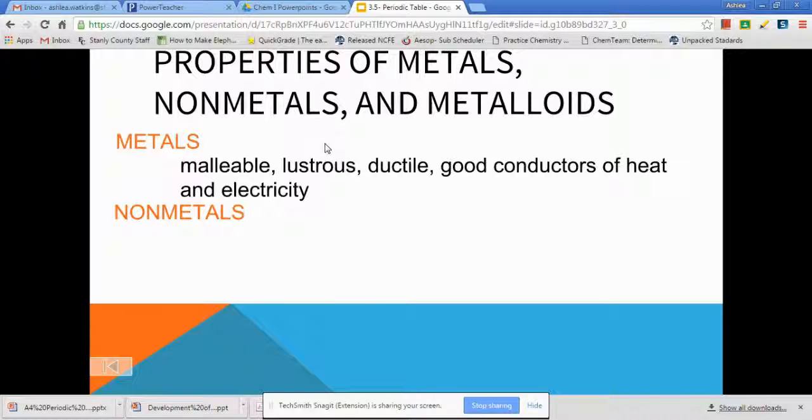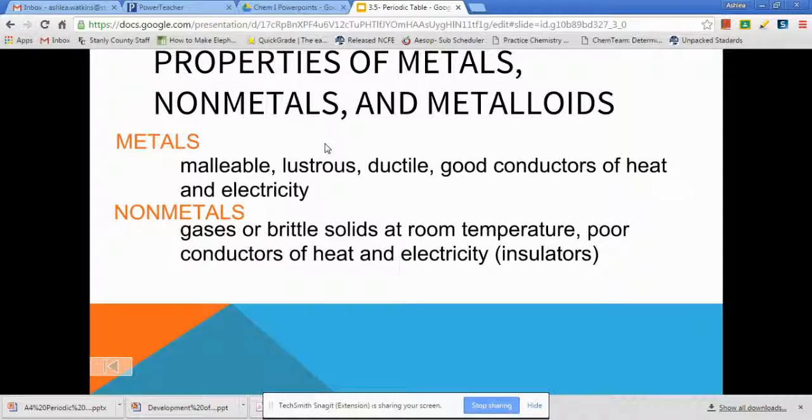Nonmetals are the second largest portion of the periodic table. Those were on the right side, and they also included hydrogen. And these are normally gases or brittle solids. So an example of a brittle solid here is carbon. Metals are almost entirely solid except for mercury. So nonmetals are normally gases, sometimes brittle solids, and one liquid is bromine. At room temperature, they are poor conductors of heat and electricity. So we don't use these to conduct heat and electricity.